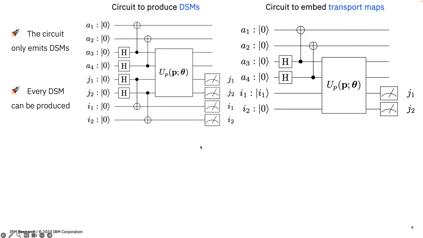Here you can see depictions of the proposed circuits to produce DSMs and to embed transport maps. As we prove in the paper, the circuit is a valid and complete DSM producer because it always emits a DSM and every DSM can be produced.